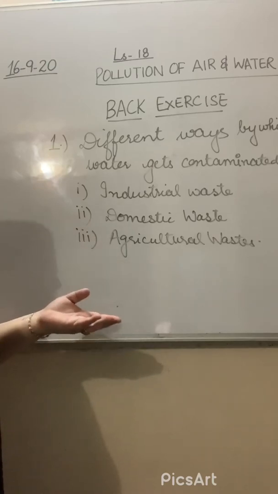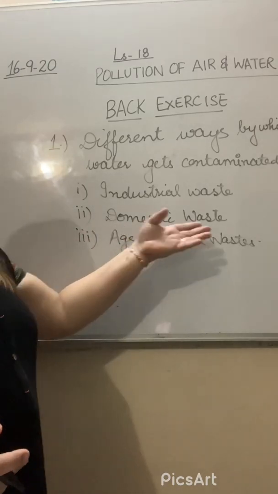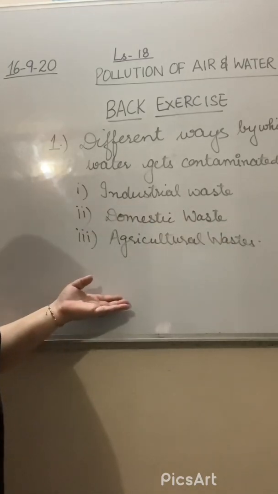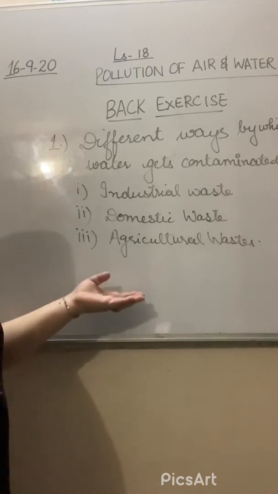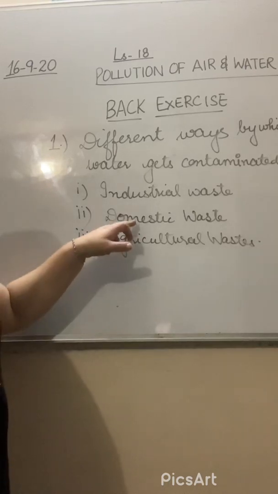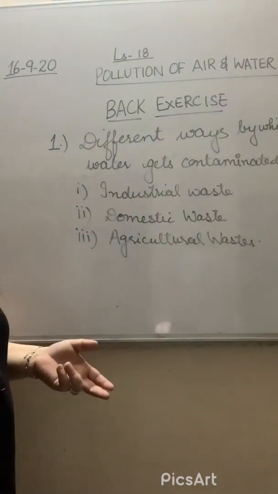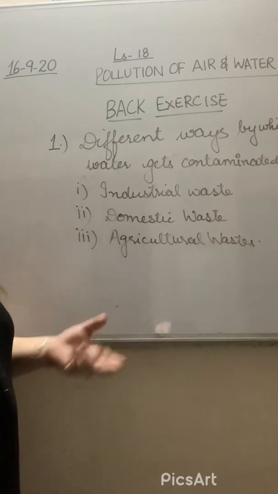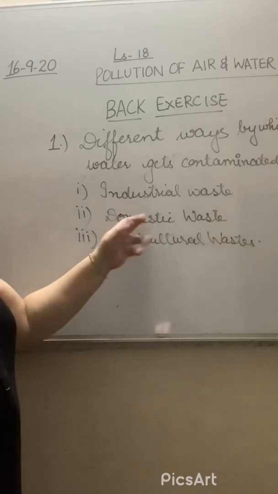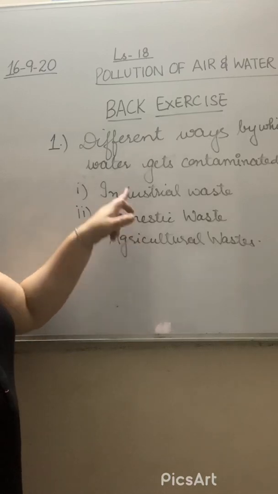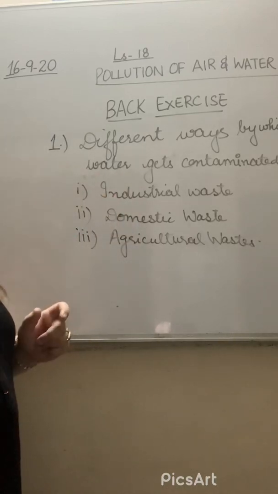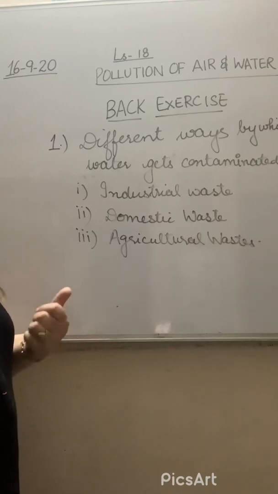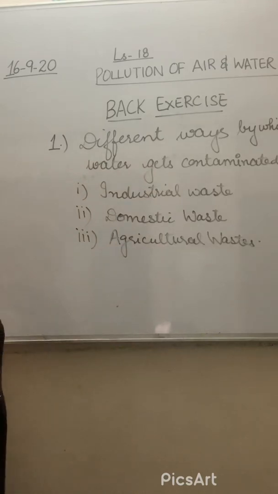And after that, in agricultural waste, we can write the fertilizers and pesticides used. When they dissolve in the water, they get washed away and contaminate the water. Domestic waste, we can say, when we throw waste like kitchen garbage or washroom garbage directly into bins and sinks, it also pollutes the water. Industrial waste, when it is not treated, because so many things are in the industrial waste, will contaminate the water.